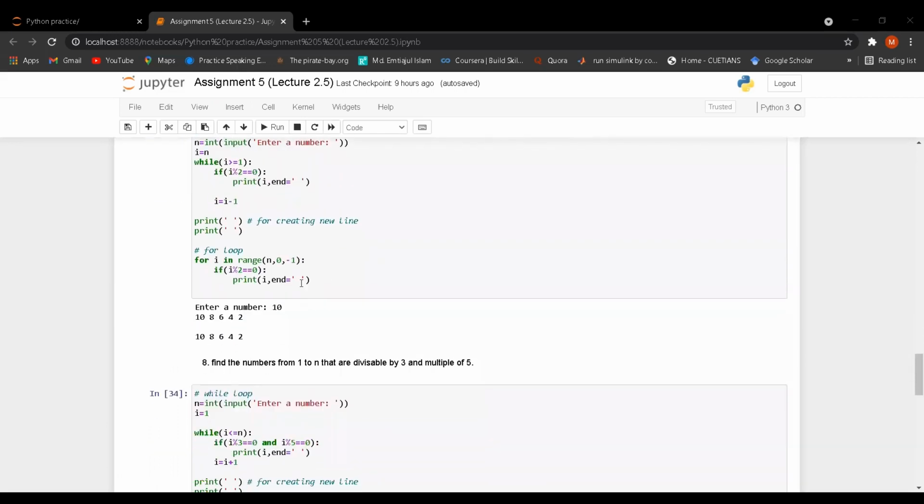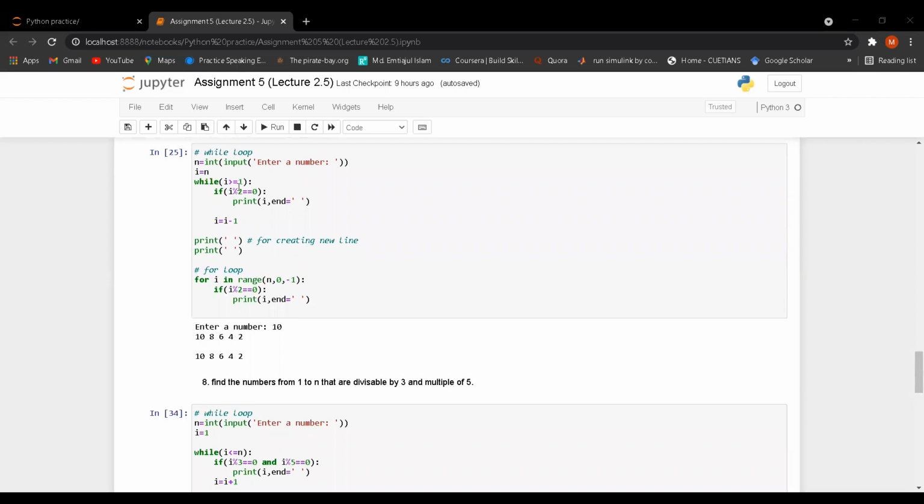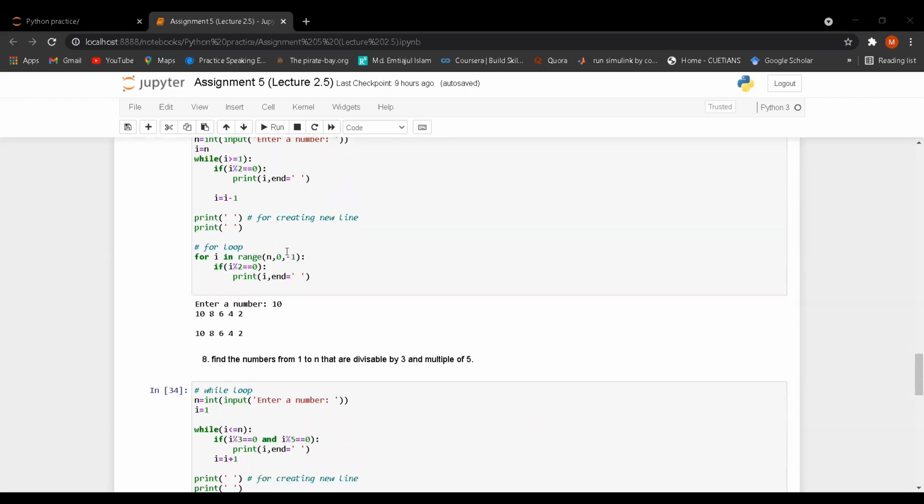In the while loop the last value in the condition is 1, so for the for loop it should be less than 1, so 1 minus 1 is equal 0. If we take ascending order, then it should be n plus 1, and if we take descending order, it should be less than 1.